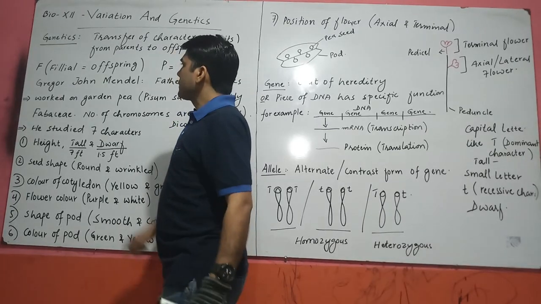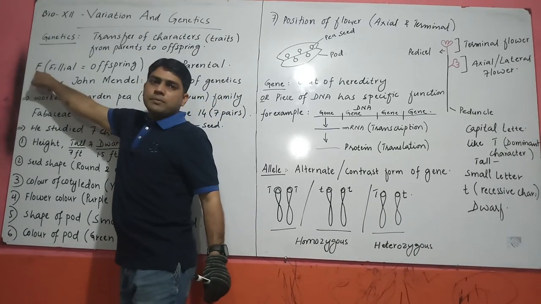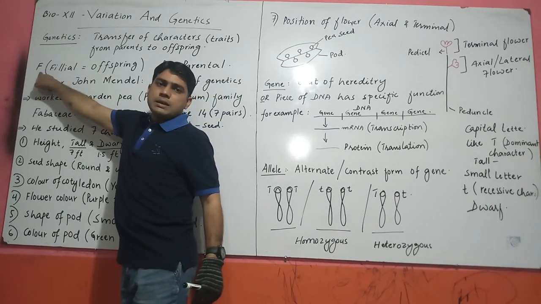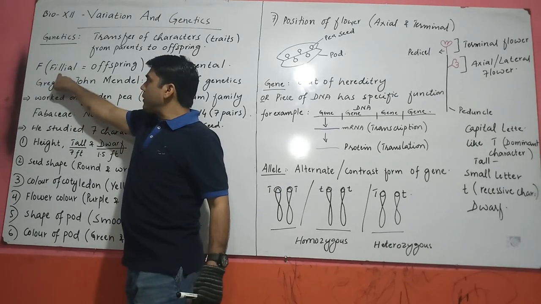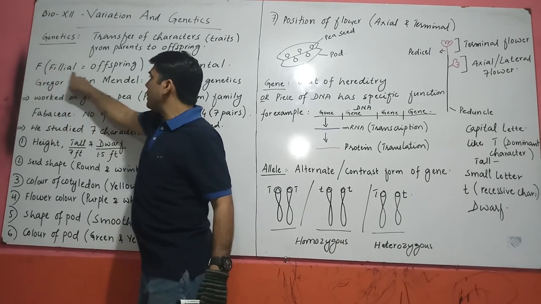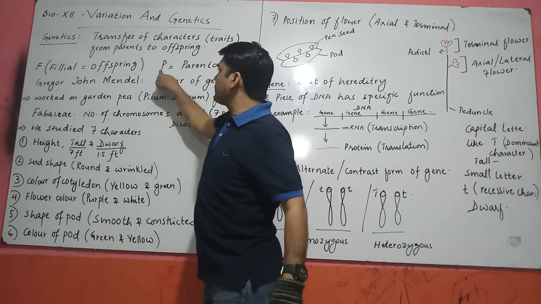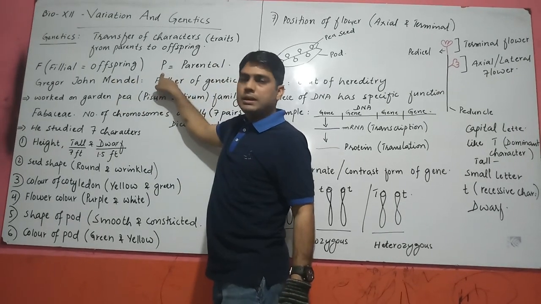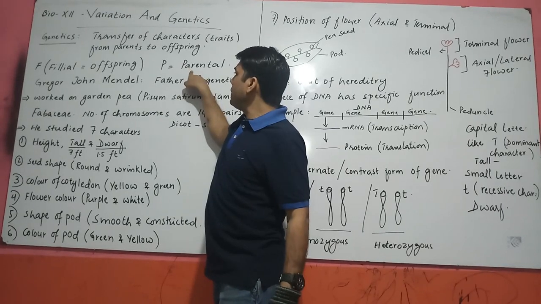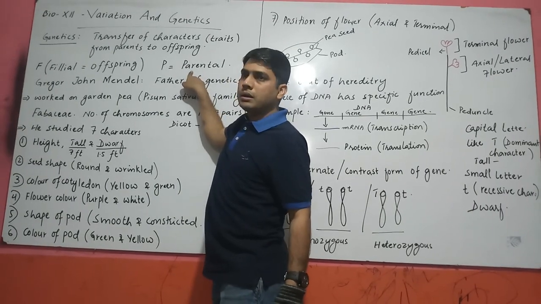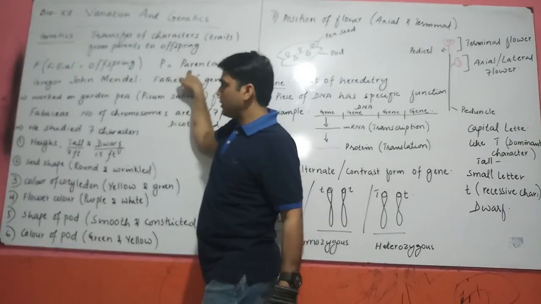And if we observe the term F in genetics, the full form of F is filial. Filial means offspring. And if you observe P in genetics, P is considered as parental or parents.